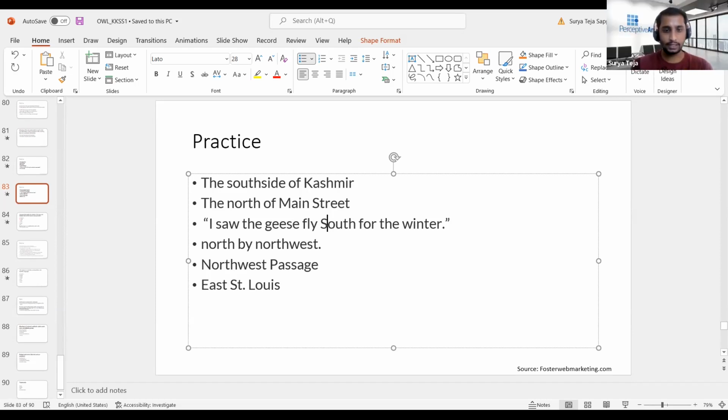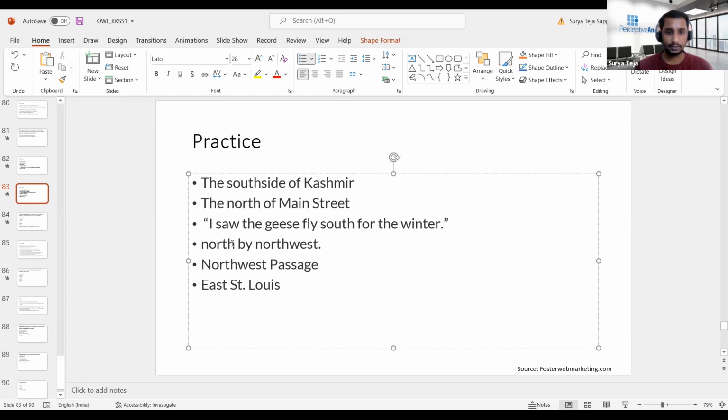What exactly we are saying is all the geese are flying towards south. They're not saying that they're flying to India or to some other place. So basically they are giving a direction, in which direction they are flying. So it is acting as a compass direction. That is the reason why s has to be in small letter. If they say any name, any proper noun or any region name, then they would be in capital letter. So it is the same.